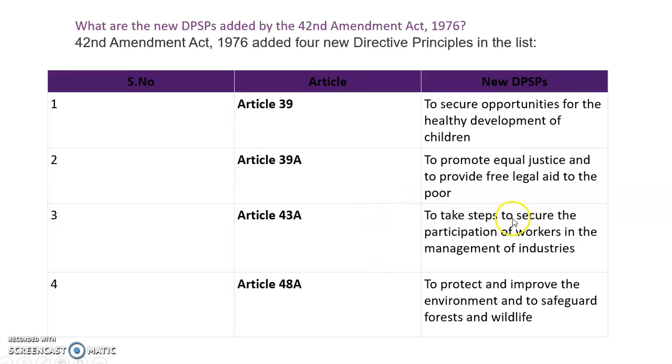We have studied 43A, to take steps to secure the participation of workers in the management of industries. I said why the worker needs to be involved in management: because productivity increases. And 48A says to protect and improve the environment and to safeguard forests and wildlife. So it is the duty of every citizen, and the duty of the government also, to protect the environment, forests and wildlife. So these are the directive principles of state policy.